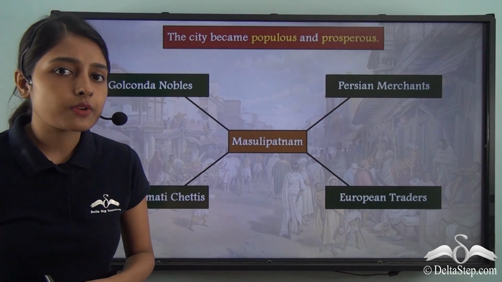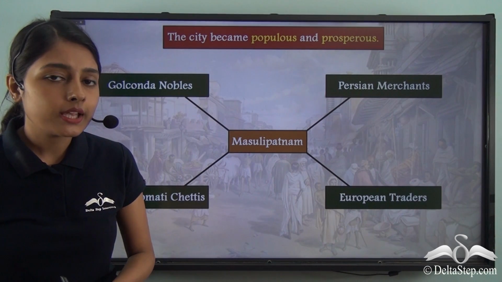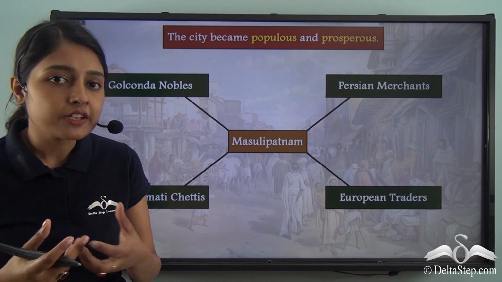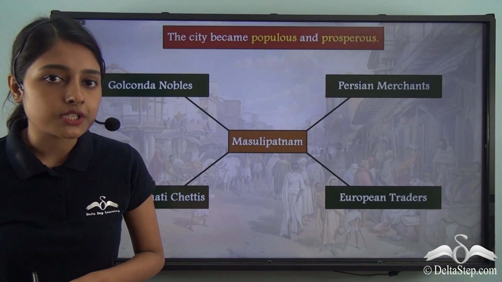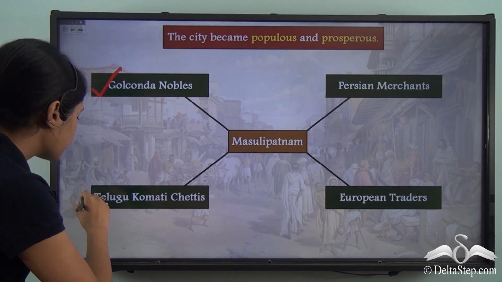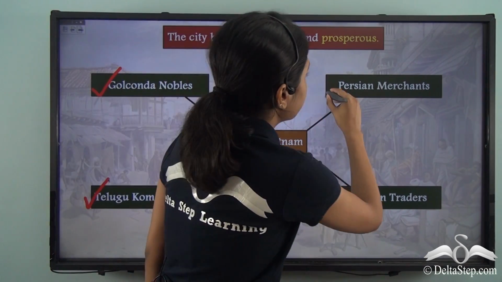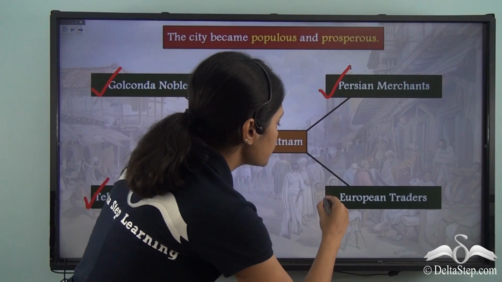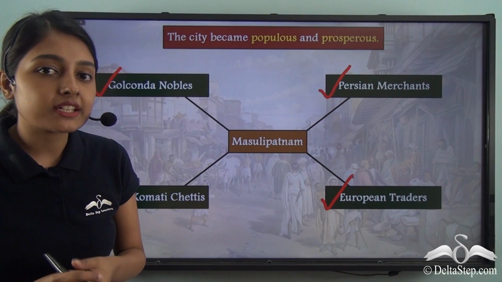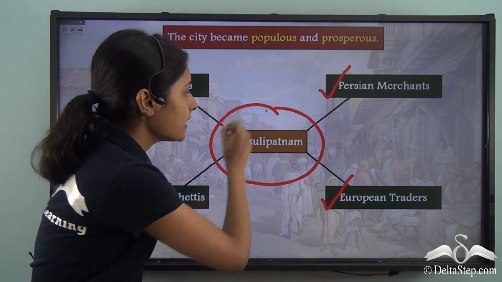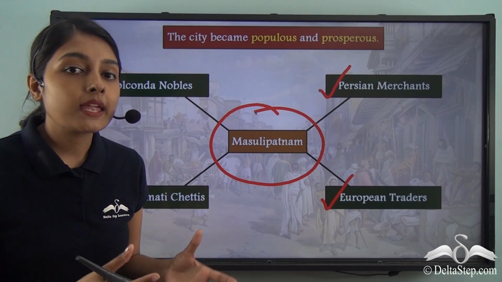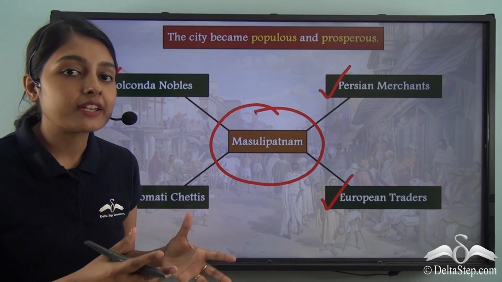Now what was the obvious repercussion of this imposition of royal monopolies? Because of this imposition, various trading communities were now engaged in stiff competition. Trading communities like the Golconda nobles, the Telugu Komati Chettis, the Persian merchants, along with the European traders, were all trying to defeat each other and gain control of Masulipatnam, and by gaining control of Masulipatnam, they would be able to make huge financial profits.